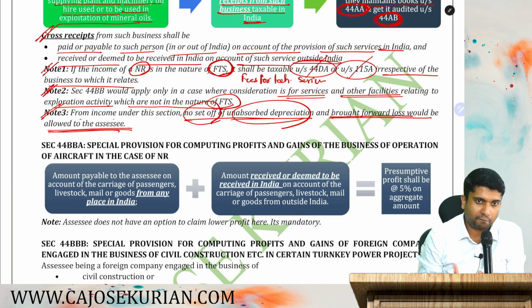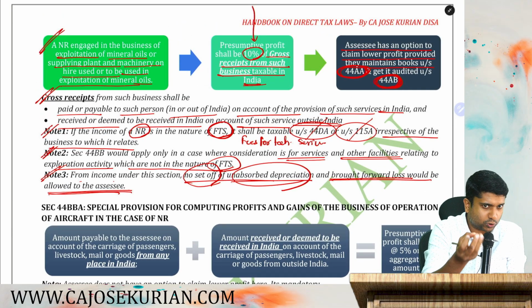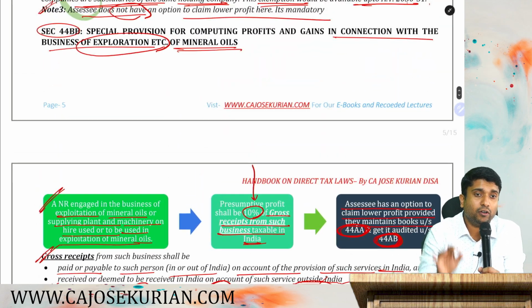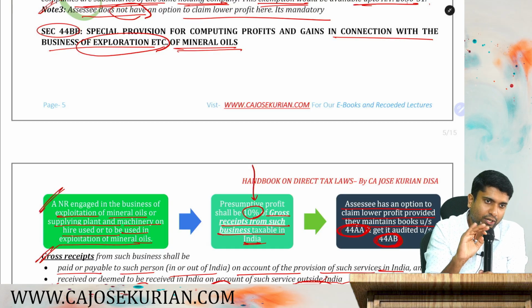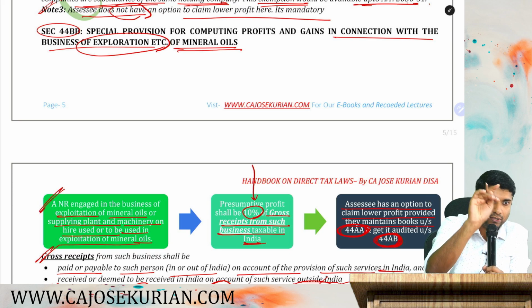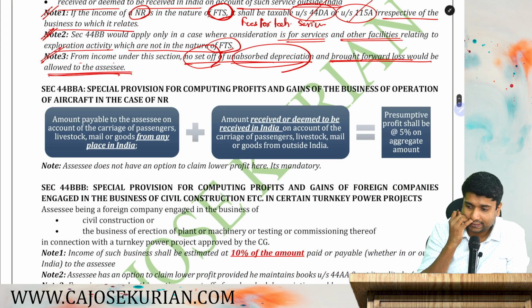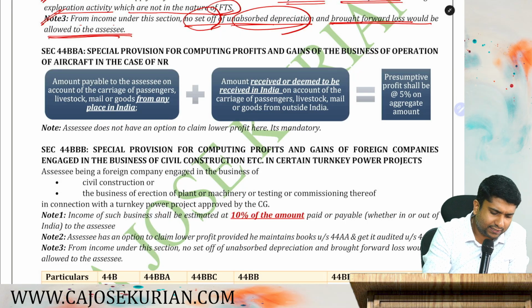Never tested in an exam, but still, let's not skip that because it is an easy, small one. Are you all with me? So section 44BB is a special provision for computing profits and gains in connection with the business of exploration of mineral oil, or where you are renting out plant and machinery to be used in exploration of mineral oil. That's it. Moving on with the next presumptive provision, that is section 44BBA, another easy one.